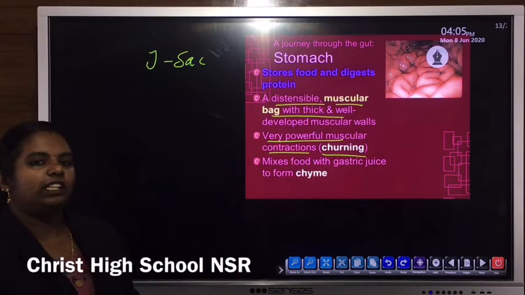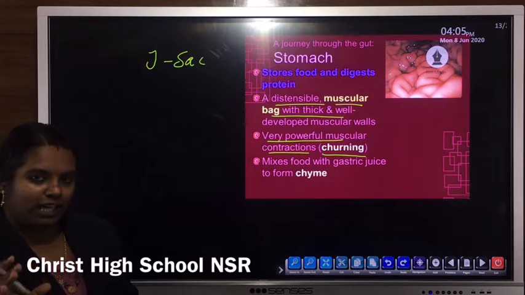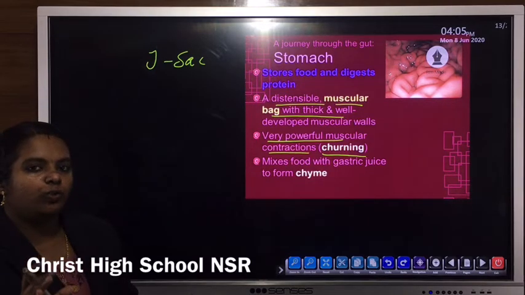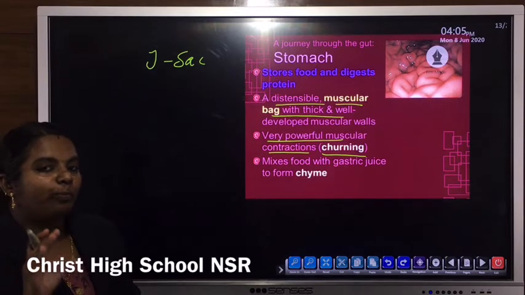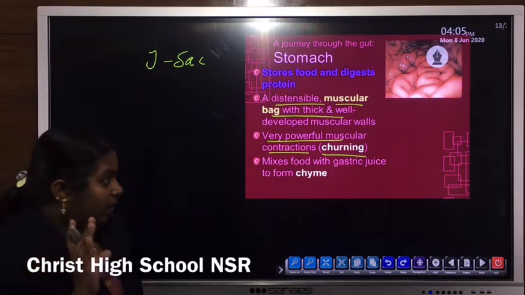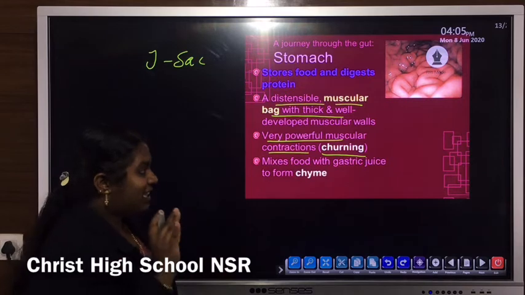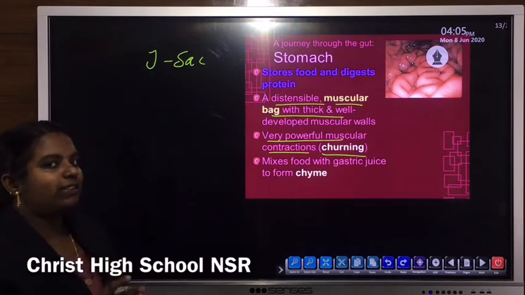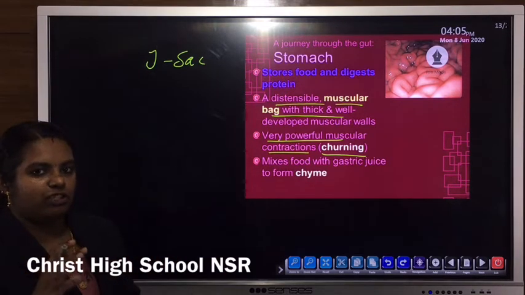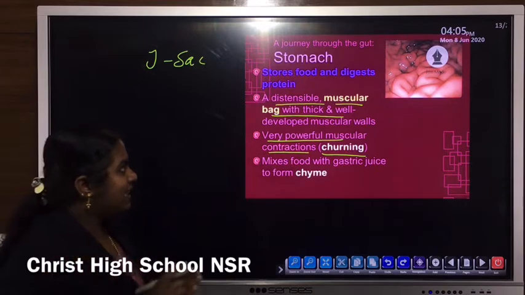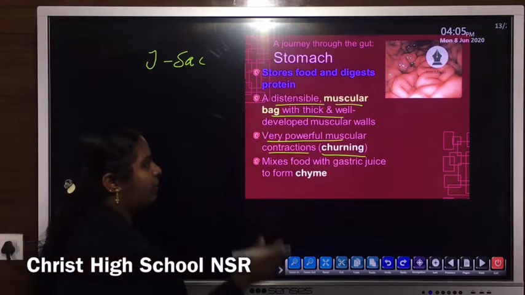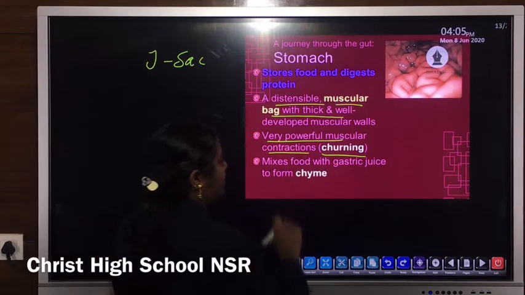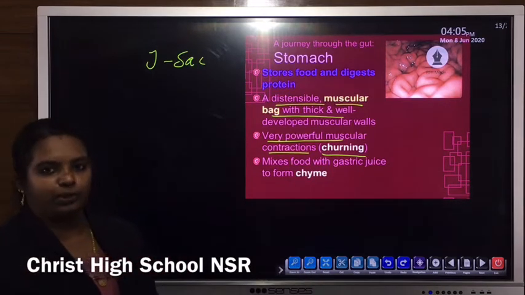Churning means that due to the powerful muscular contraction of the stomach wall, the partially digested food is properly mixed with the digestive juices or gastric juices present inside the stomach. That is known as the churning process of food.